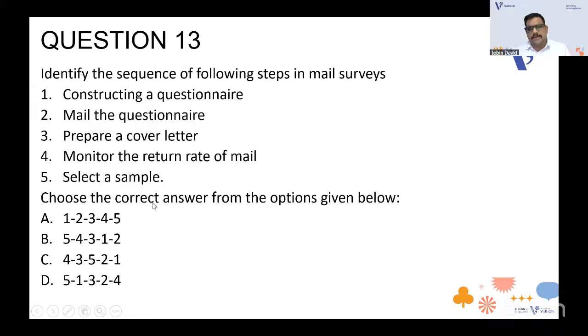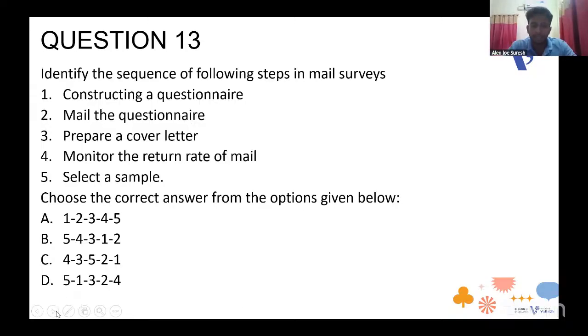We can eliminate some options by guessing. Selecting a sample is the first choice. Because it is a mail survey, we need to know to whom we need to send the mail. So select a sample. The options starting with five are B and D. Then, can we go with constructing a questionnaire? Yeah, sure, constructing a questionnaire will be second. So I think it is 5-1. So option D will be the right answer, right?